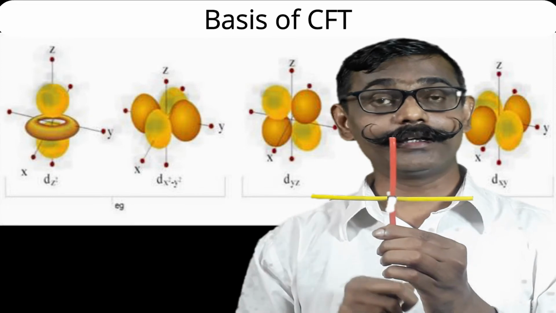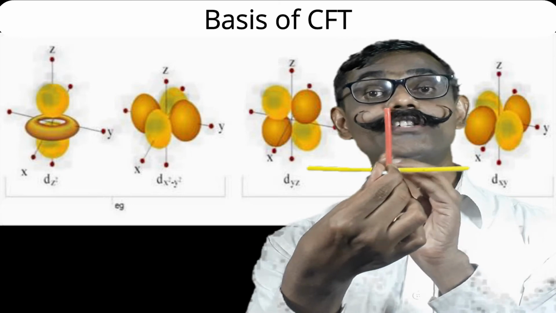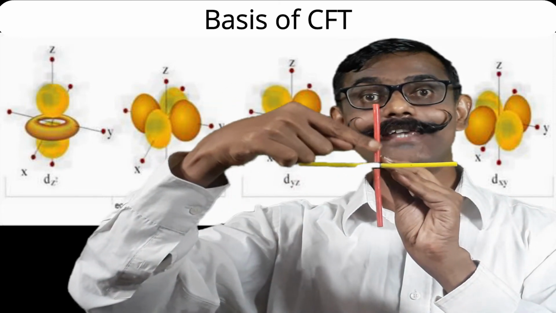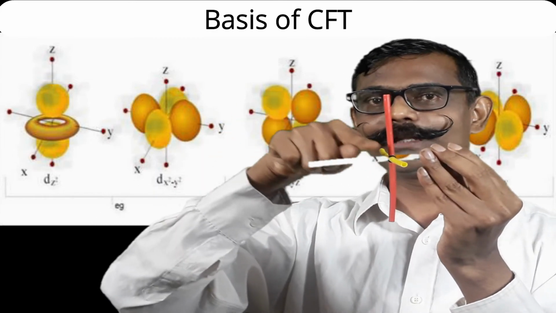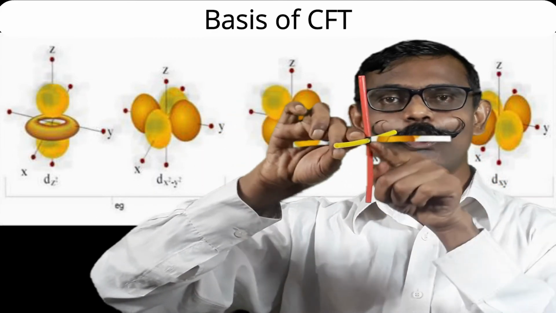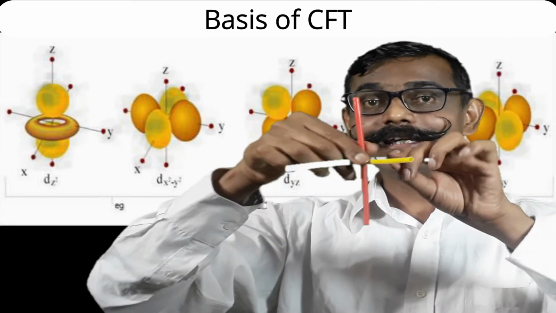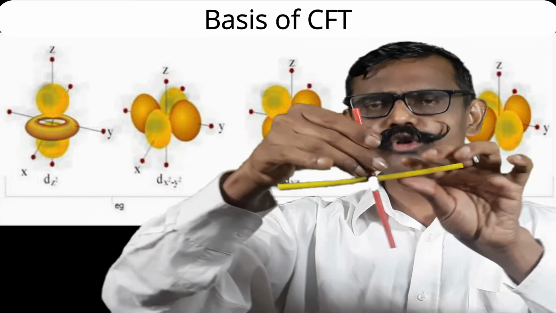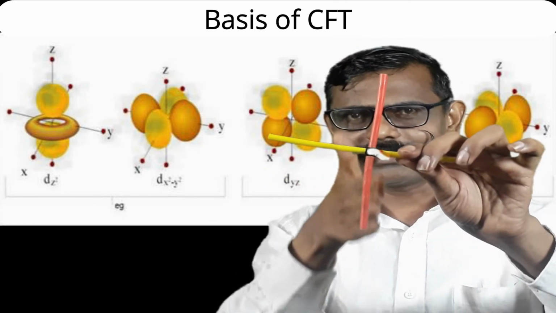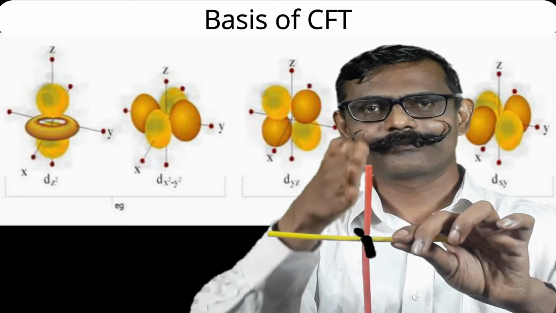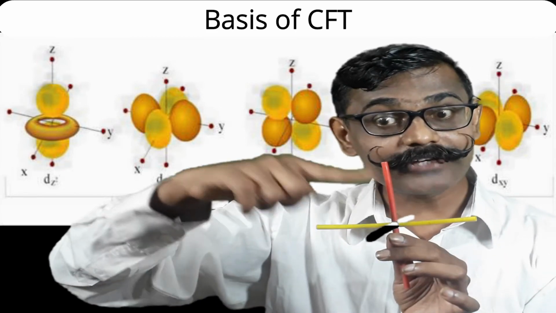Now see the third orbital, dyz orbital. Where is our y axis? Yes, towards you and towards means y. Where is z? Up and down. So in between y and z here, if I rotate that, here will be one lobe of dyz. Opposite lobe will be here. Next lobe, opposite lobe. So likewise, in between y and z, the lobes will be there. So if I cut that yz orbital, the lamina will be in this way. It is a yz plane. Is dyz orbital clear? It is not along y and z axis. It is in between y and z axis.